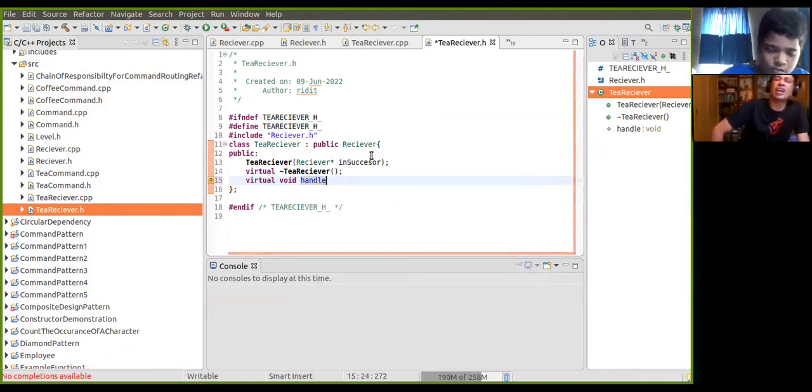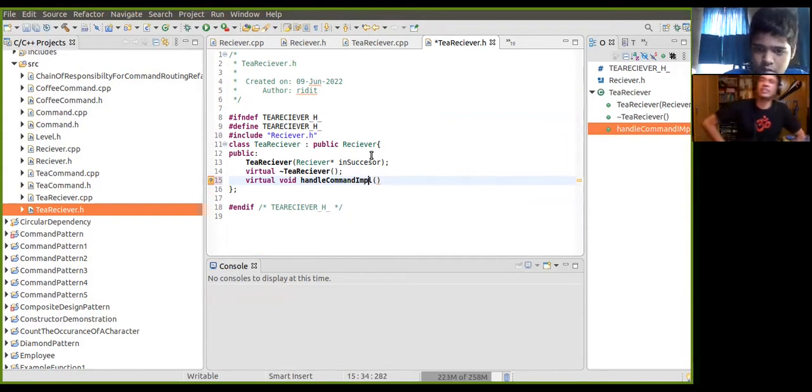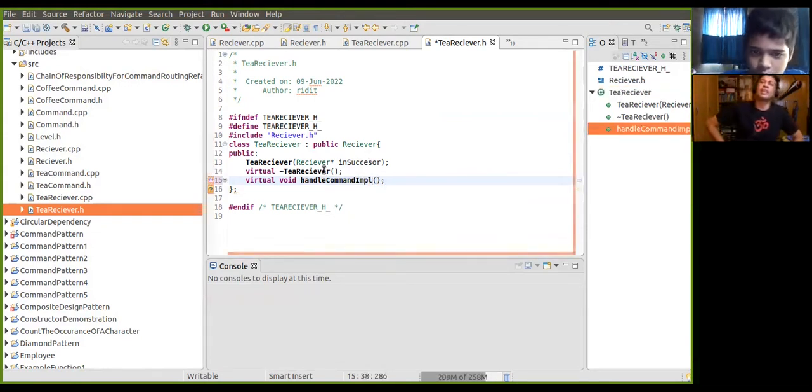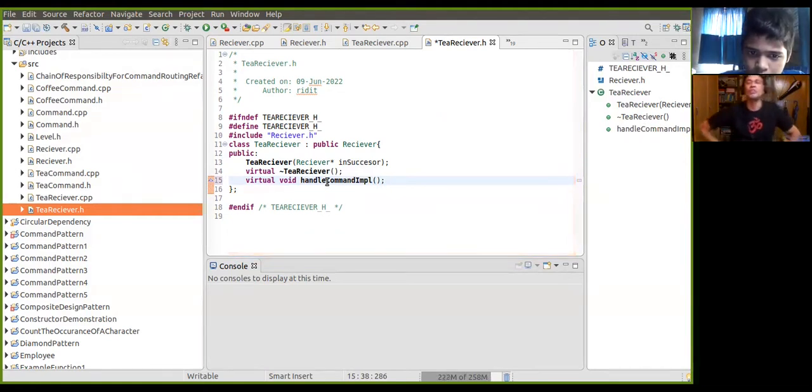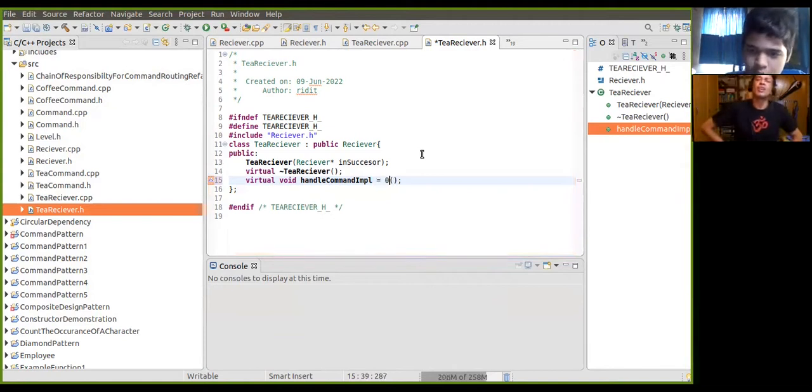Anyway, the handle command implementation. The spelling should be perfect. I can just copy that. Otherwise, it will be a pure virtual function, equal to 0. You can do it, it will again be a pure virtual function.